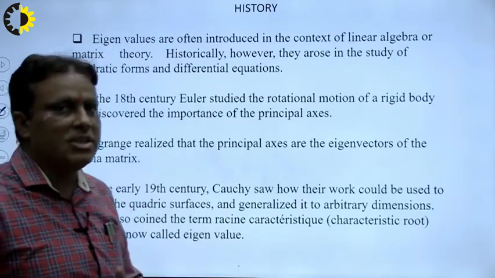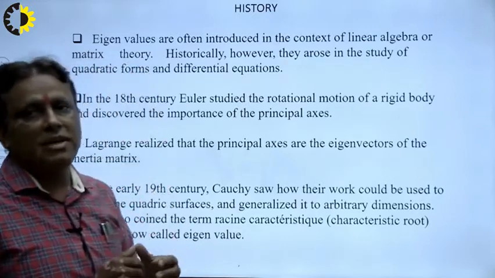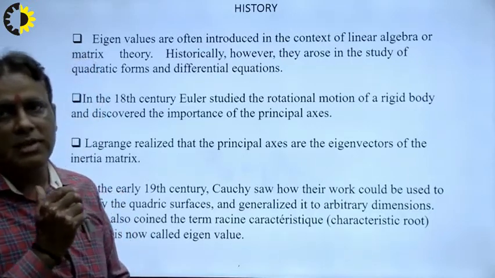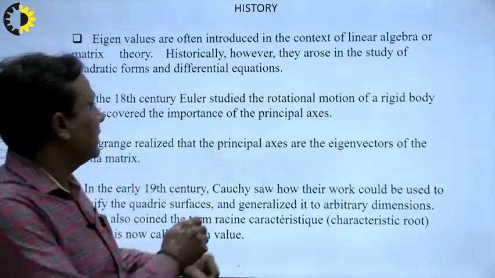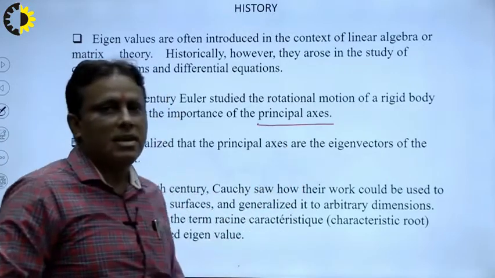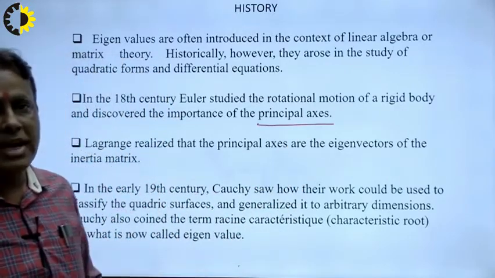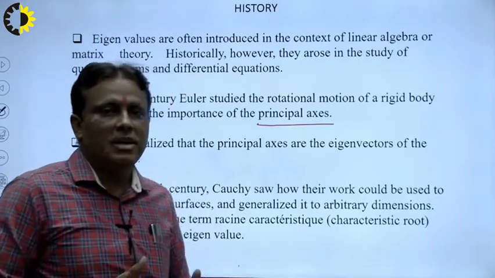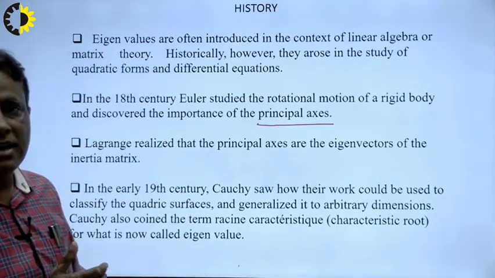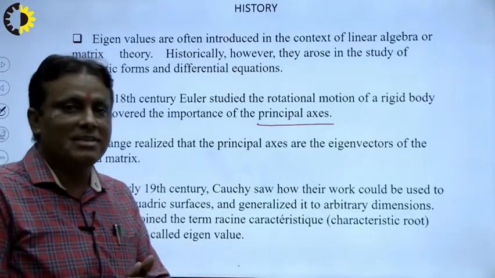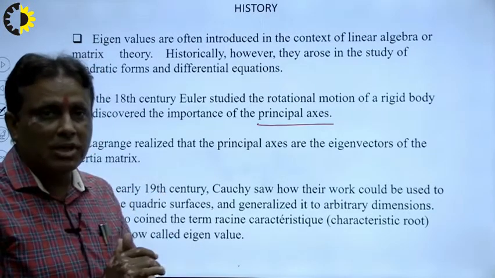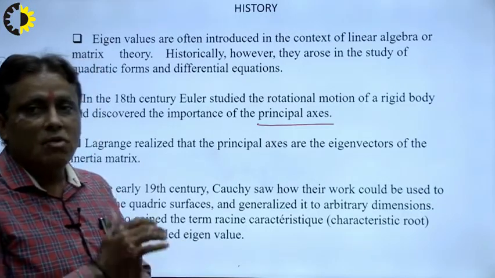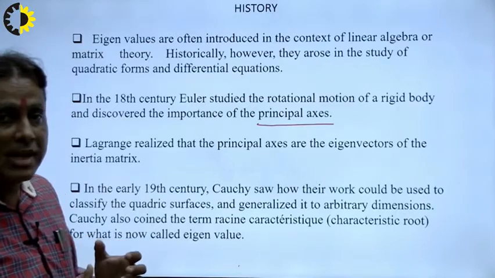In the 18th century, for the first time Euler studied the rotational motion of a rigid body and discovered the importance of the principal axis. What is the role of the principal axis? First of all, Euler explained it. And after this, another mathematician, Lagrange, realized that principal axes are the eigenvectors of the inertia matrix. That means there is a most important role in mechanical engineering, as well as civil engineering. What is the role of eigenvalue and eigenvector?